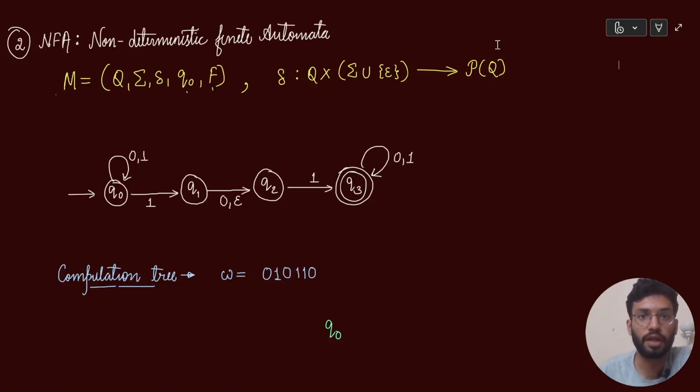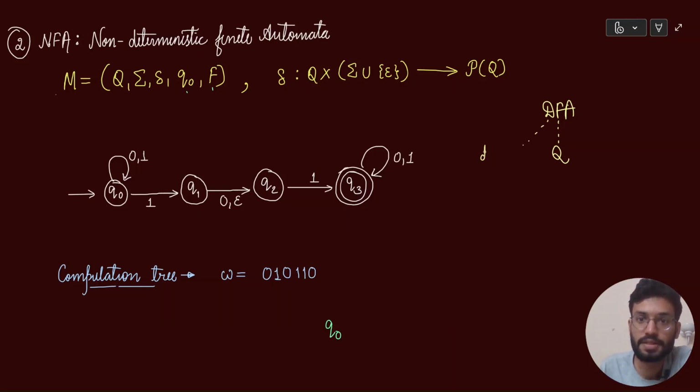Okay, so we are going to start with the non-deterministic finite automata. In the last video, we were done with our DFA, which was deterministic finite automata. Now, what do you mean by this deterministic and finite? So if we look at a DFA, this finite actually represents that our Q is finite, meaning the set of states is finite. There are not infinitely many states.